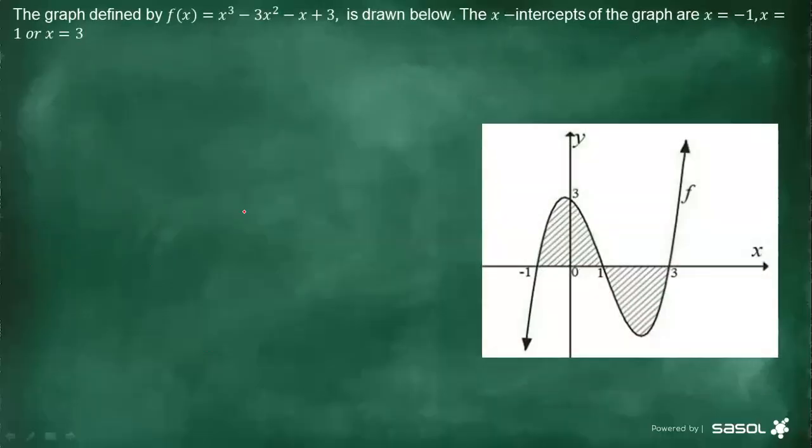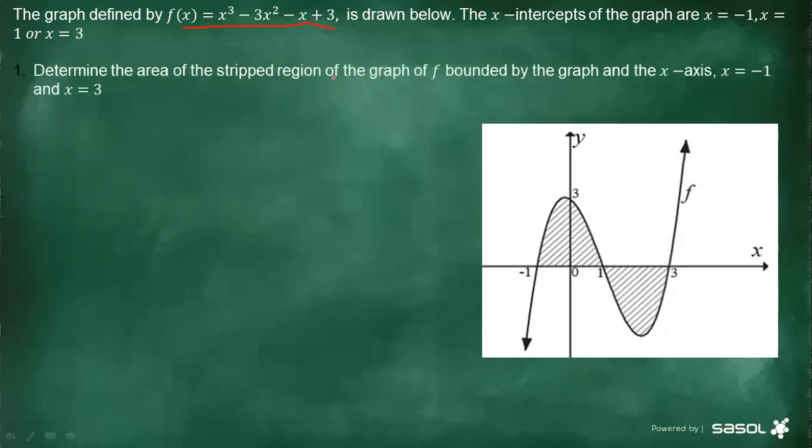Now we have this question that says the graph defined by f of x equals x cubed minus 3x squared minus x plus 3 is drawn below. The x-intercepts of the graph are x equals -1, x equals 1, and x equals 3. You can see the cubic function. Now determine the area of the striped region of the graph of f bounded by the graph and the x-axis, where x equals -1 and x equals 3, meaning from this point until here we need to calculate the area.